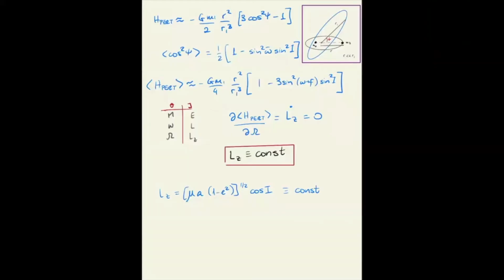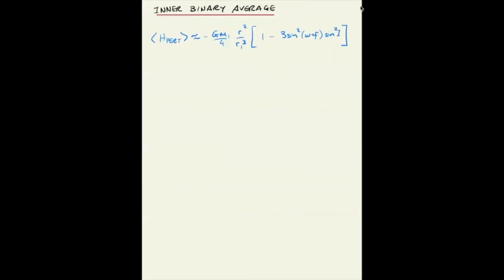Okay, the system doesn't stop here. Let's continue and then let's now average the motion of the inner binary. So this is the perturbation Hamiltonian averaged in the outer binary. Let's now average in the mean anomaly of the inner binary. This turns out to be a more complicated task.